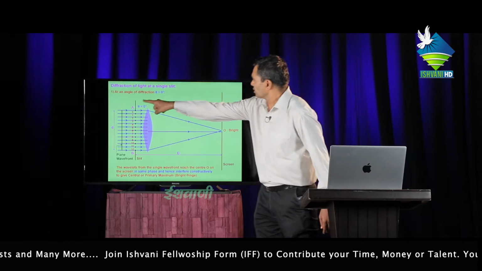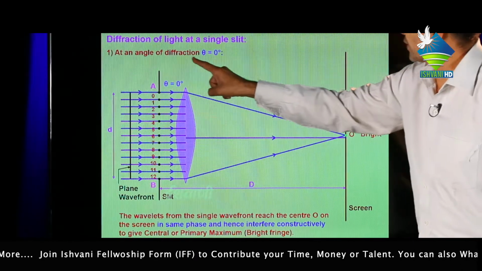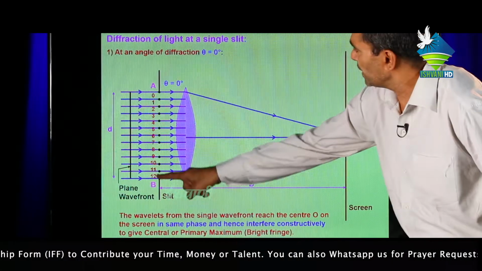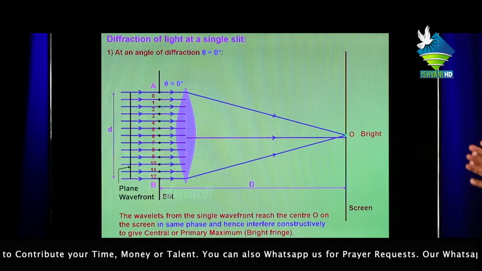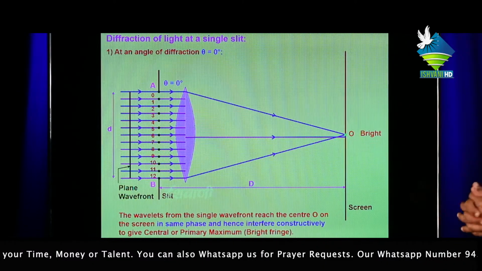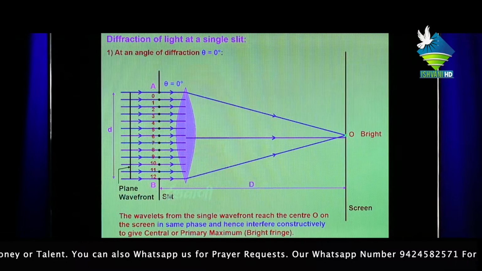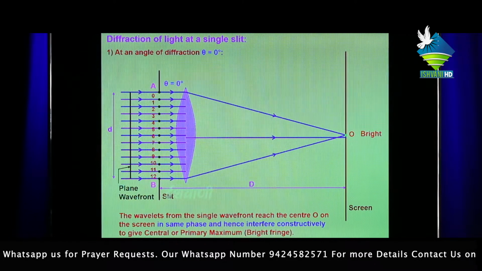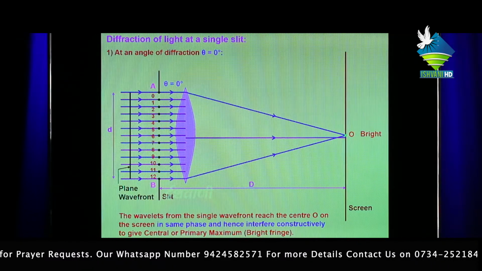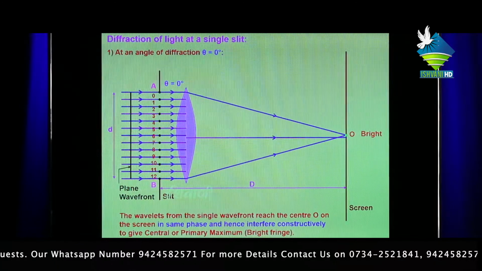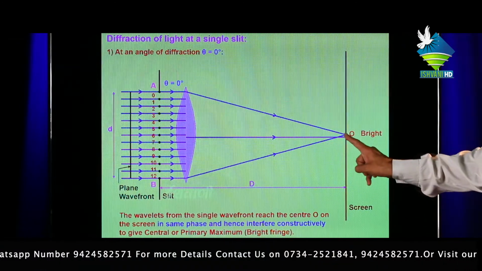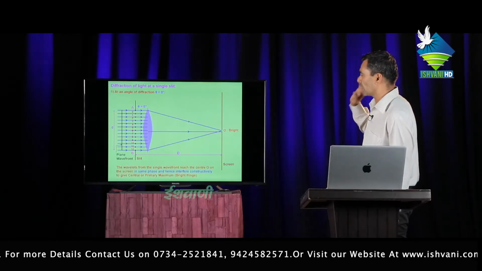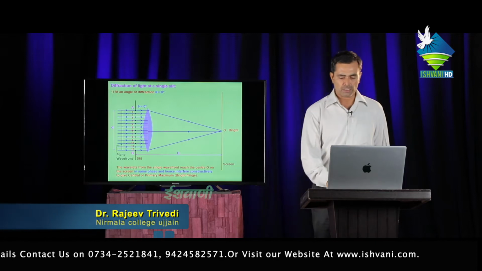First, at an angle of diffraction theta equal to 0, AB is not divided into a number of parts, it is divided into only one part and the angle will be 0. Then the wavelets from the single wavefront reach the center O on the screen in the same phase and hence interfere constructively to give central maxima or primary maxima at the point O. This is also called the bright spot.